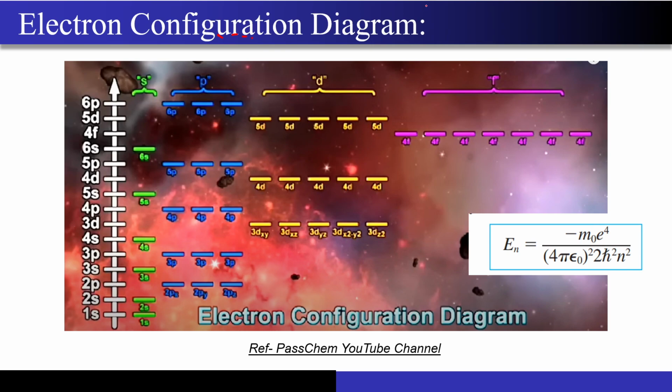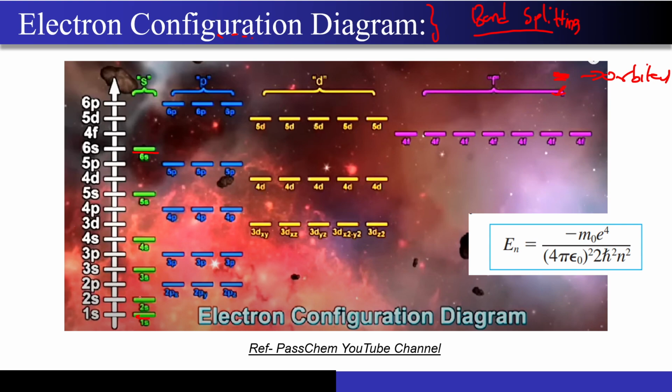Now why am I telling you all this? Because I just want to explain band splitting from a little bit different point of view, not from the wave function exactly, right? So you must have studied this electronic configuration diagram in your 11th, 10th, or even high school physics. All these dashed lines that you are seeing over here, each dashed line represents an orbital, and all of them have a particular energy on their own, right?